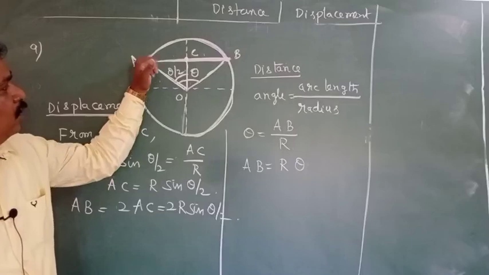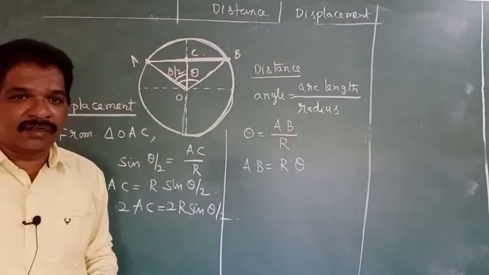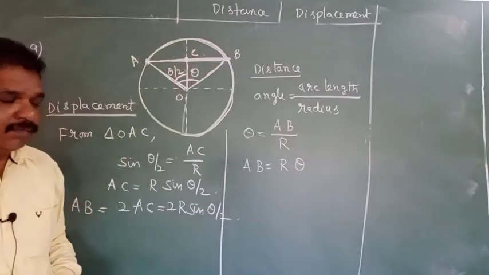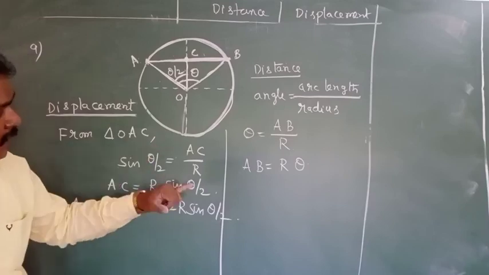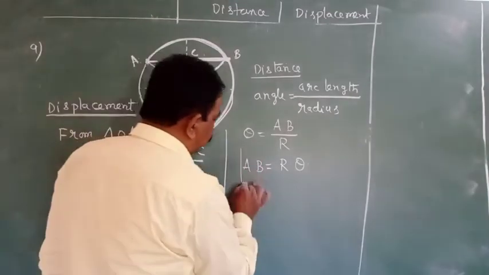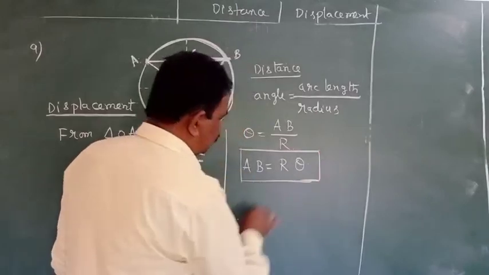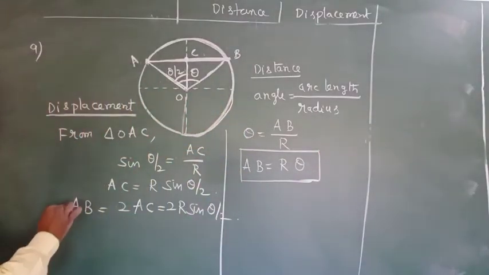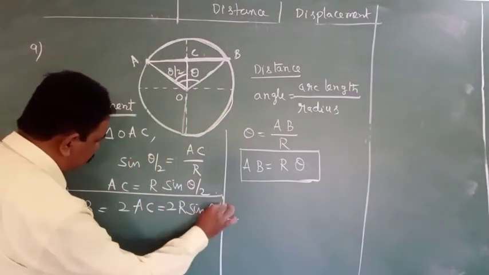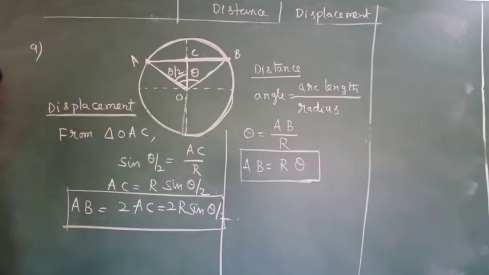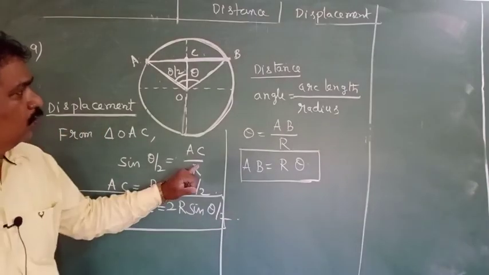So if a body moves in the form of an arc on the circle, its distance value will be r theta. Its displacement value will be 2r sin theta by 2.